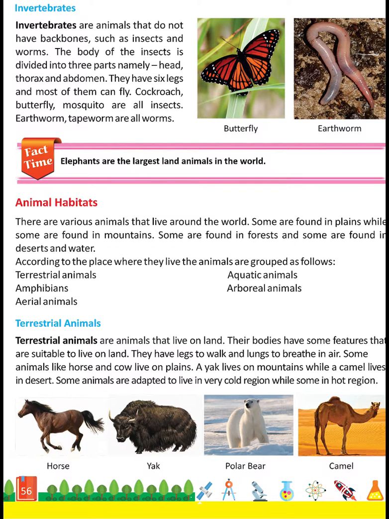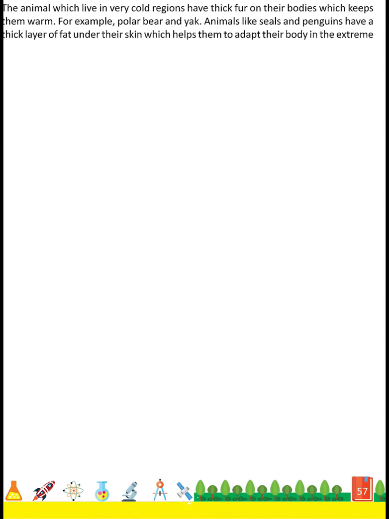Some animals are adapted to live in very cold regions while some in hot regions. The animals which live in very cold regions have thick fur on their bodies which keeps them warm. For example, polar bear and yak. Animals like seals and penguins have a thick layer of fat under their skin which helps them to adapt their body in the extreme cold regions.